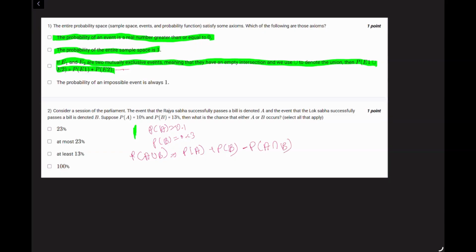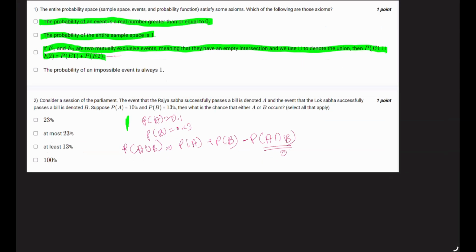So the maximum value of P(A union B) is when A and B are mutually exclusive. How can we make this mutually exclusive? When P(A intersection B) is 0, okay? So the maximum value will be what? 0.1 plus 0.13 is 0.23. That's the maximum. So at most, it is going to be 23%.